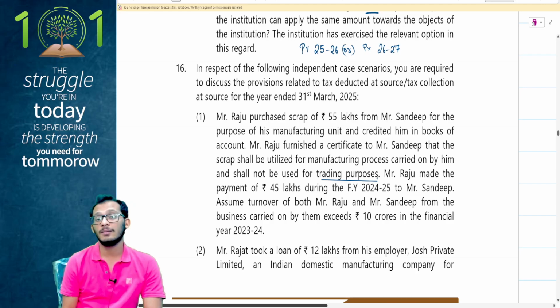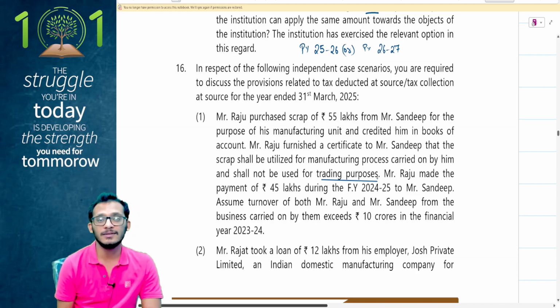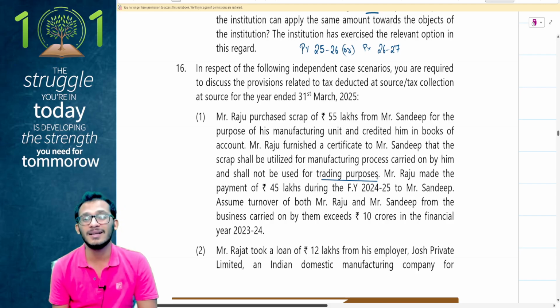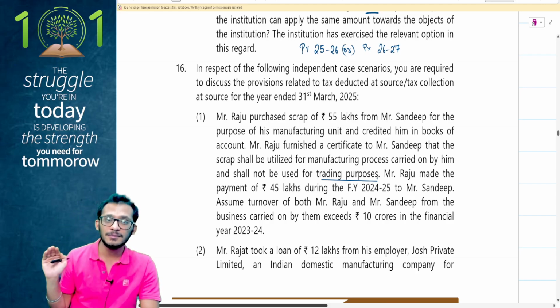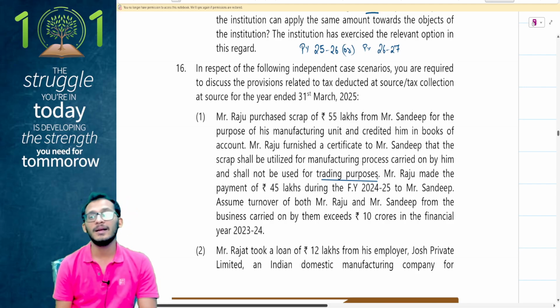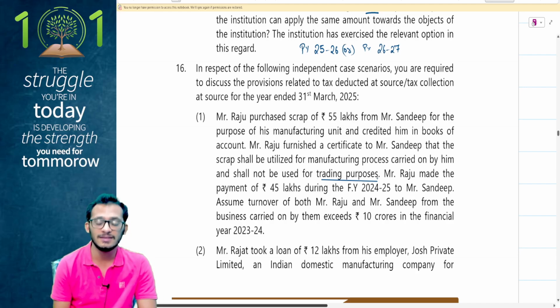People, TCS rules come into the picture. 206C(1) comes and clarifies that when there is scrap, there is normally a TCS applicable. However, if there is a declaration which can be given which confirms that I'm going to use it for further supply, which means I'm going to use it as a part of my manufacturing operations, in that case, I will not be liable for TCS under section 206C(1).